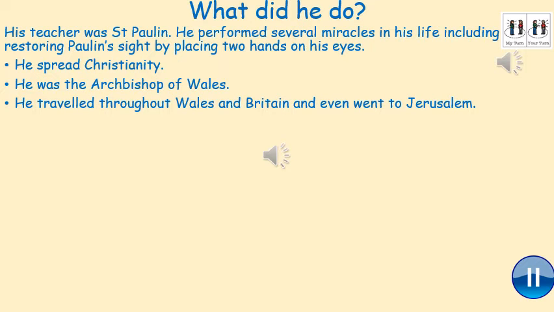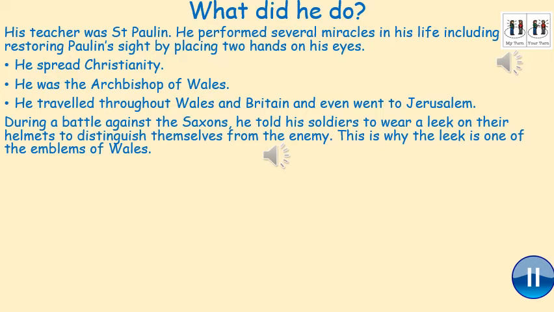He travelled throughout Wales and Britain and even went to Jerusalem. During a battle against the Saxons, he told his soldiers to wear a leek on their helmets to distinguish themselves from the enemy. Distinguish means that they are going to be easy to see. You can tell them apart. This is why the leek is one of the emblems of Wales.